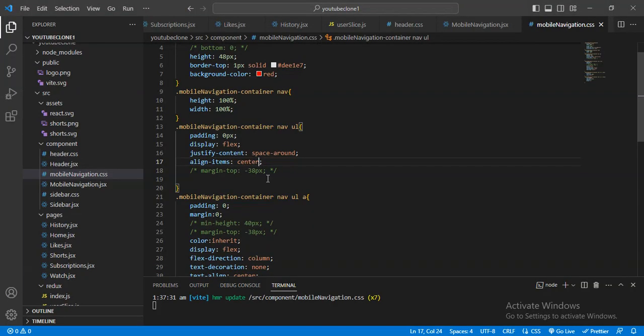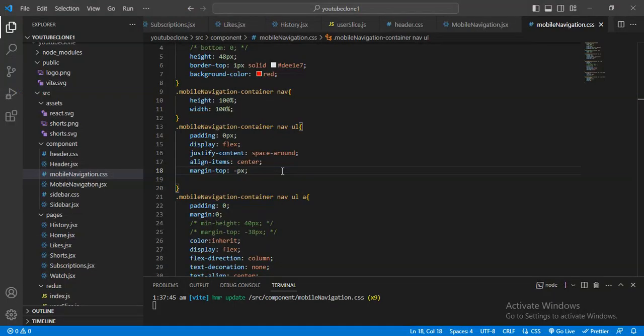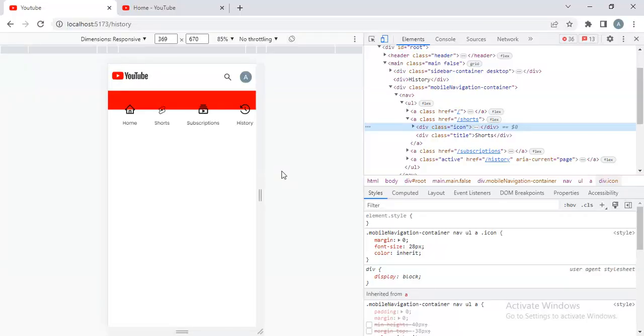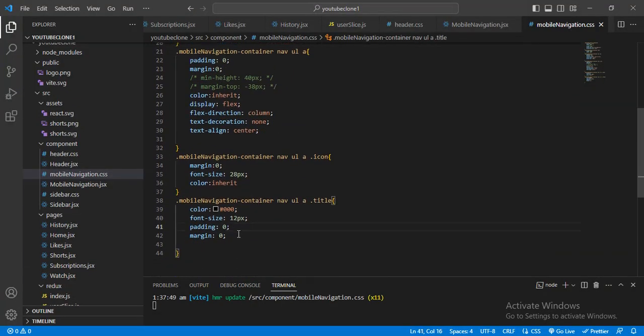And this will be coming above, like that. Instead of 38 I will give the 28, 29. Our text will go a little bit up. For that here I will give the margin minus 5 pixel.